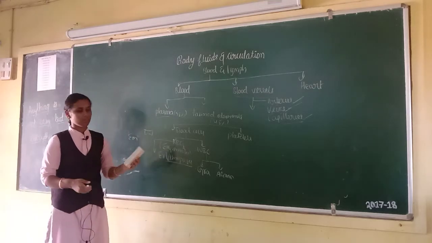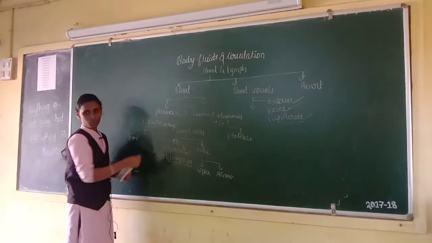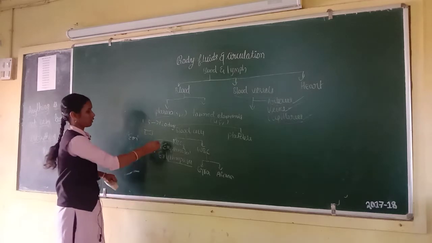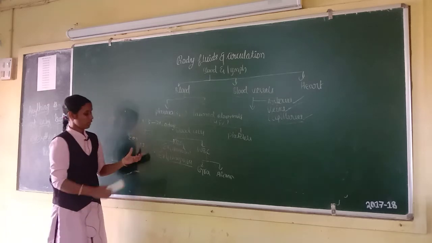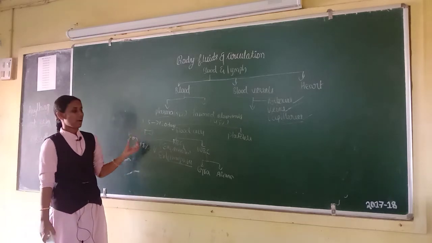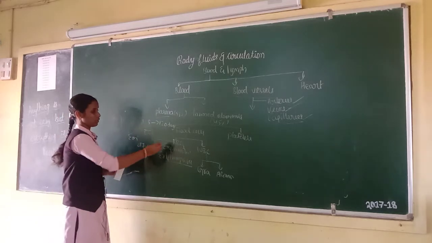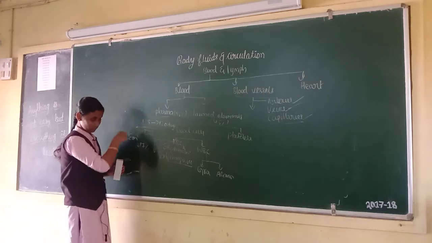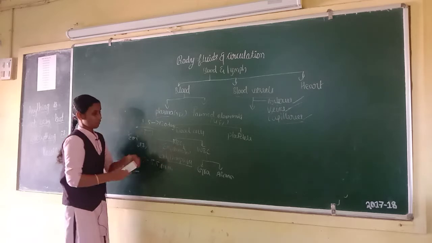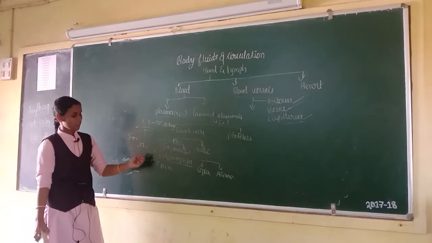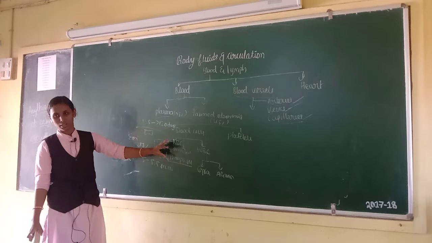Next, lifespan of RBCs. Lifespan of RBCs is 120 days. And functions of RBCs. First one, 97% of oxygen is carried by the RBCs because of the hemoglobin. Blood has 5 to 5.5 million RBCs per cubic millimeter.